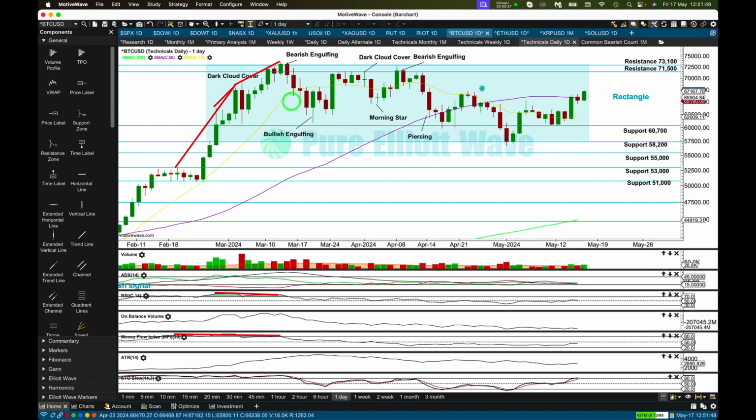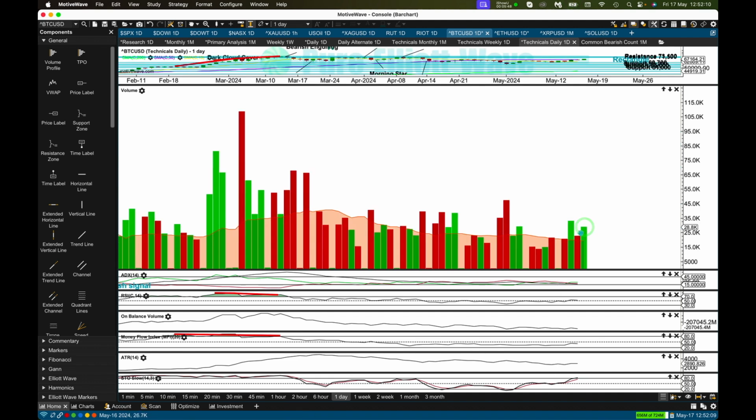Price has been in this big rectangle pattern for several weeks now. It's in the context of an upward trend, and so the probability of an upward breakout is 2/3. The probability of a downward breakout is 1/3. So the balance of odds tells us we're most likely to see an upward breakout from this pattern when it's finally complete. A little bit of an increase in volume today beyond yesterday, but overall, as price continues sideways in the rectangle, volume does still decline, but for the very short term, a little bit of a return of bullish movement with push from volume.